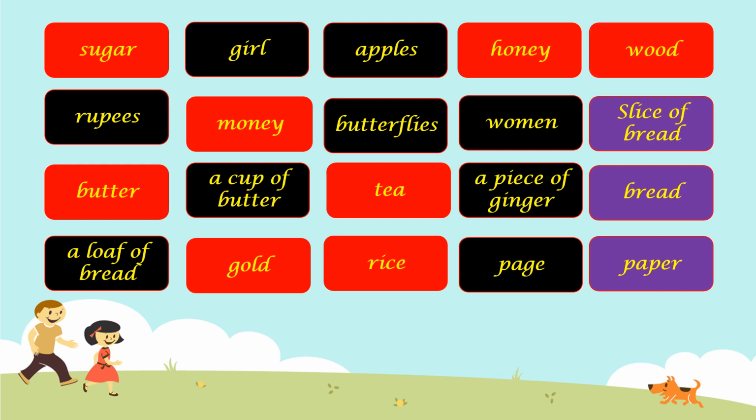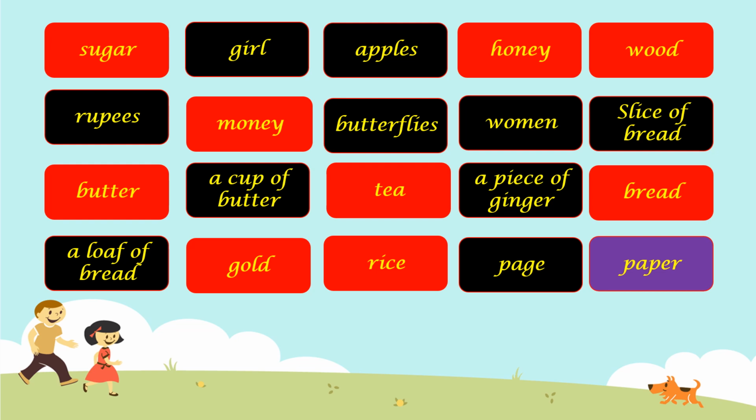Wood. It is not countable. We cannot count wood. Yes, we can count logs of wood. You can say a log of wood. That is countable. But the word wood is not countable. As I told you, bread is not countable, but a loaf of bread is countable. Similarly, a slice of bread is also countable. Have you seen bread coming home? There are so many slices in it. That means a slice of bread is countable. But the word bread is not countable.